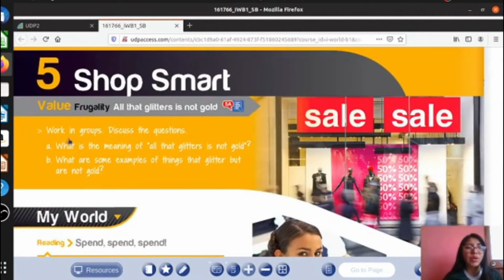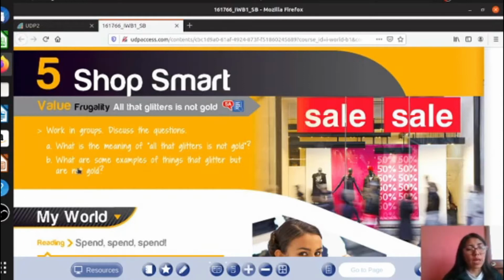Yeah, pay attention. Working in groups, discuss the question. We are going to work together, okay? What is the meaning of all that glitters is not gold? Okay, that is an expression that we use in Spanish. Esta expresión también la utilizamos en el español. Tell me, what is the meaning of that expression? That's right. Todo lo que brilla no es oro. Okay, we can use this expression in English. You already know. All that glitters is not gold. Okay, that is the expression.